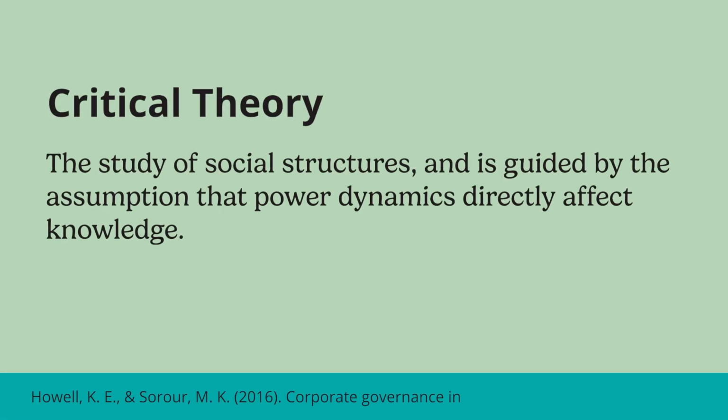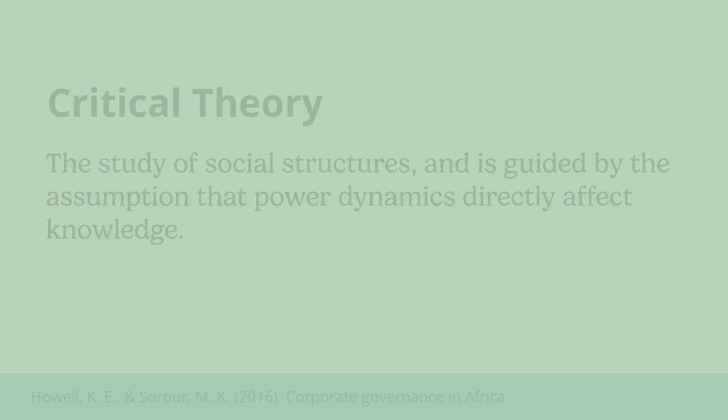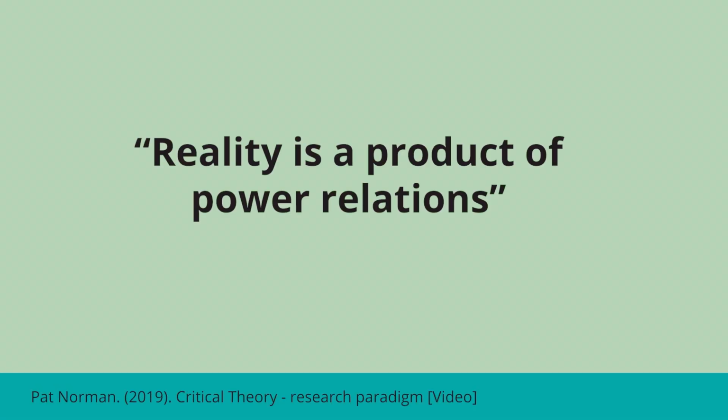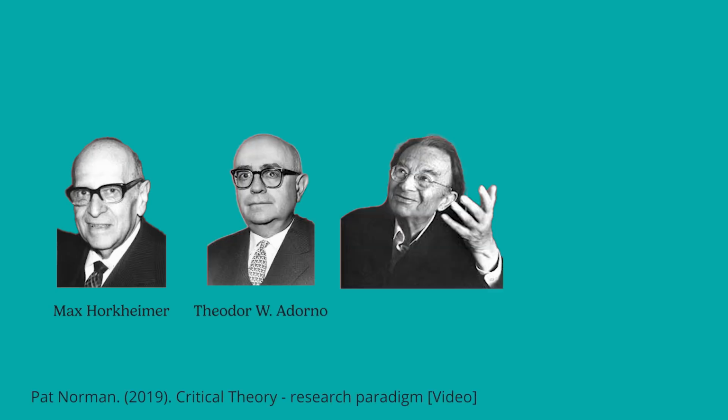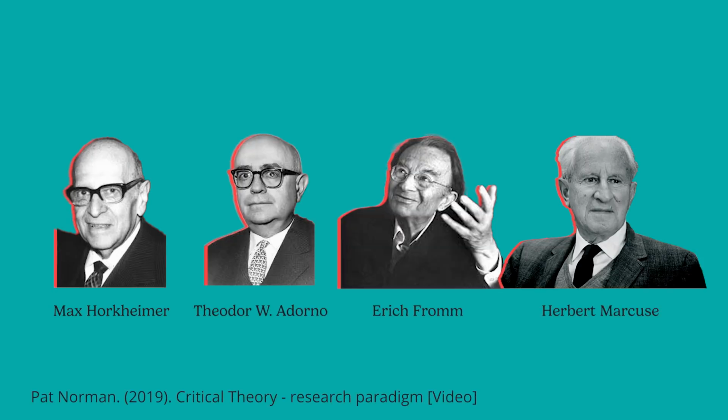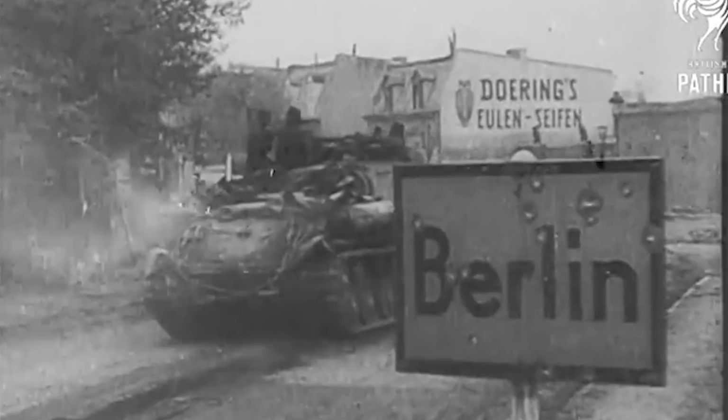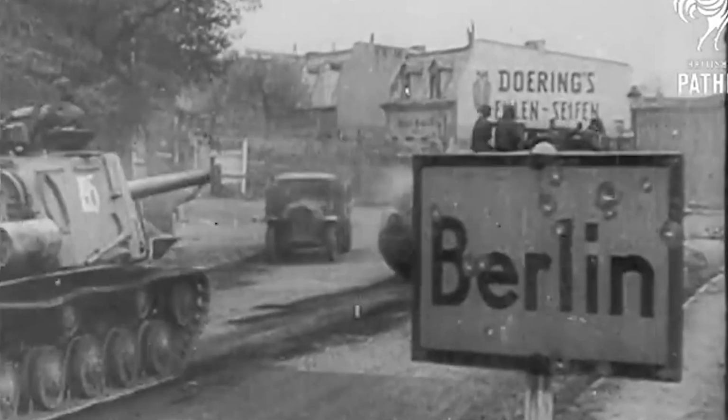Now let's have a look at critical theory. Critical theory is the study of social structures and is guided by the assumption that power dynamics directly affect knowledge in terms of what is learned and how it is learned. That is to say, critical theory believes that reality is a product of power relations, meaning that knowledge is inherently political and biased in nature due to the lens through which it has been written. This framework came out of the Frankfurt School in 1937 and was created by Max Horkheimer, Theodore Adorno, Erich Fromm, and Herbert Marcuse during a time where political unrest and capitalism versus communism was a prominent theme.